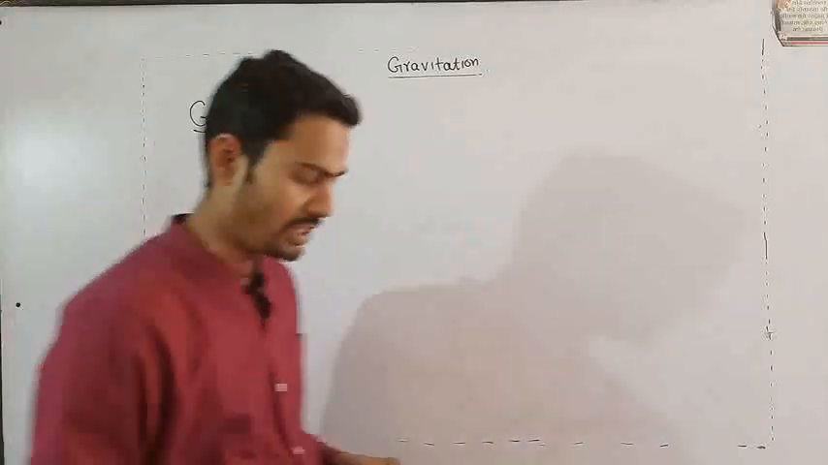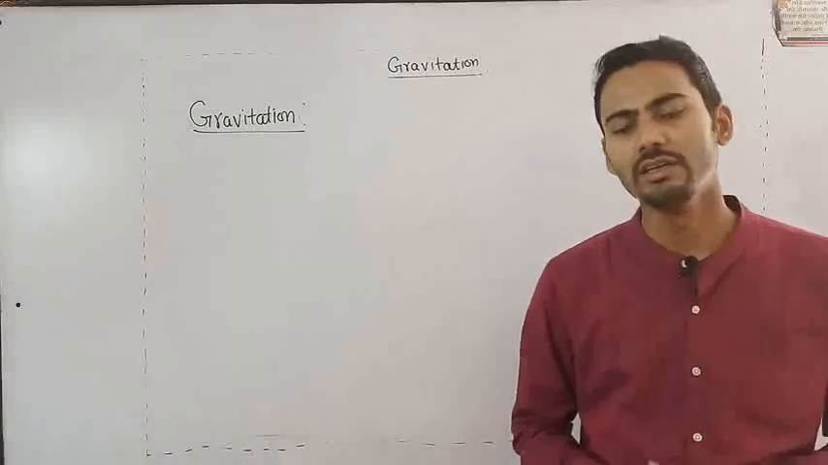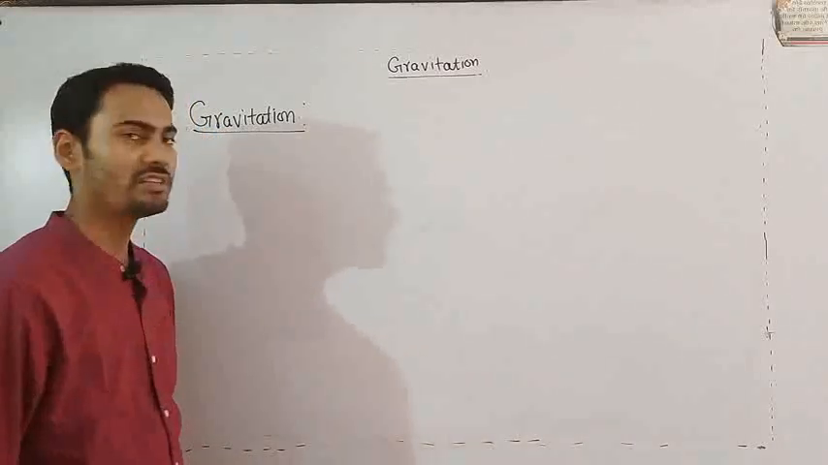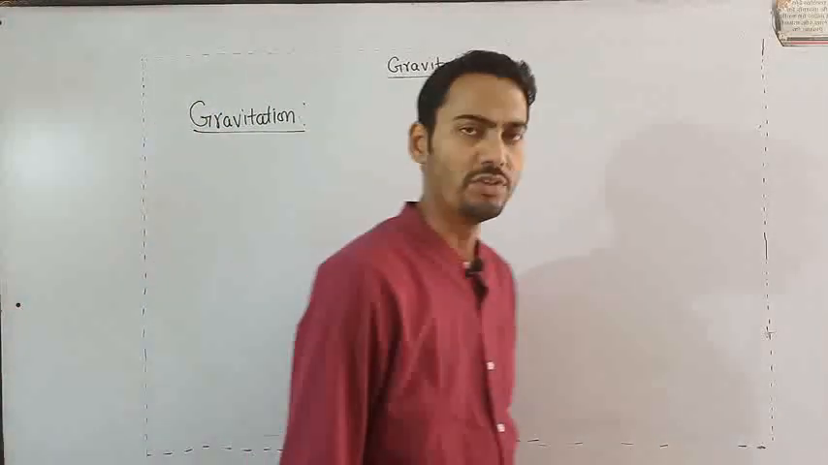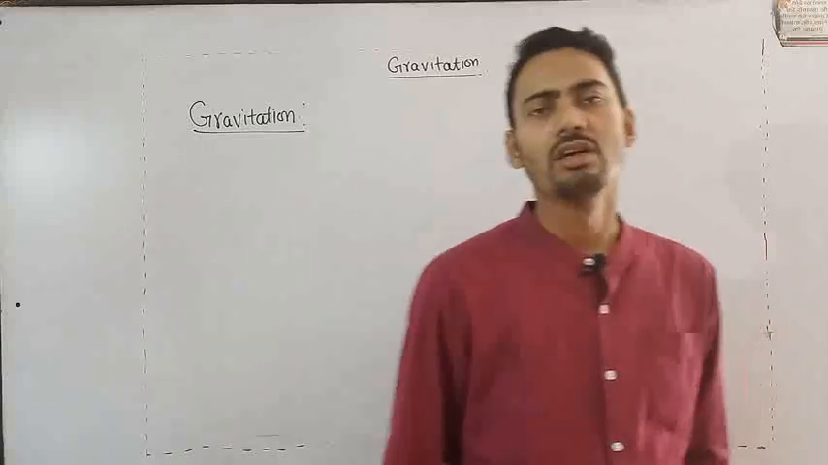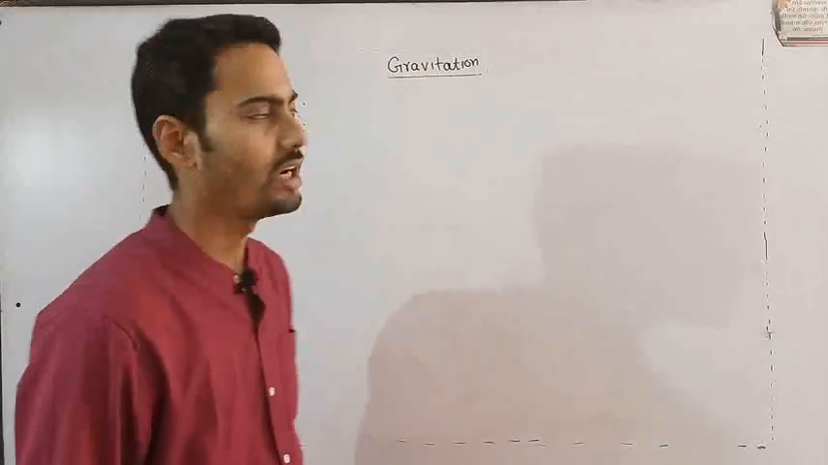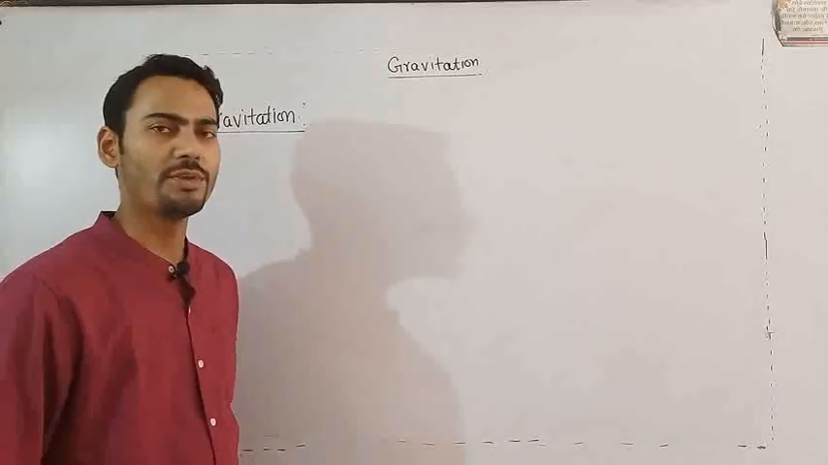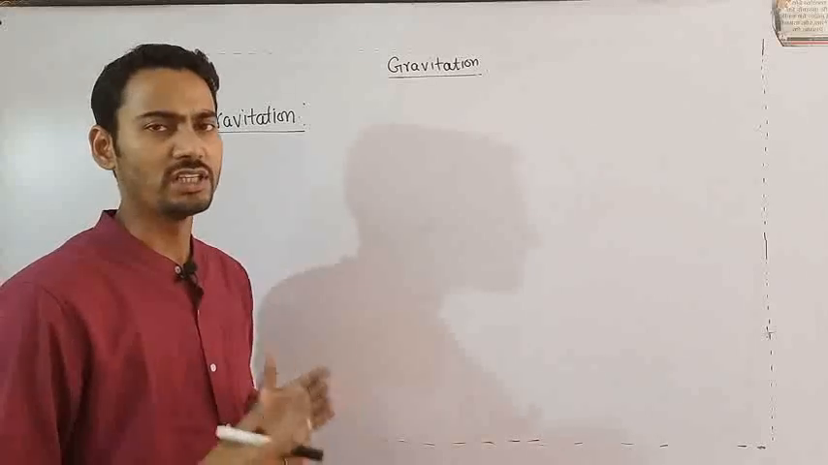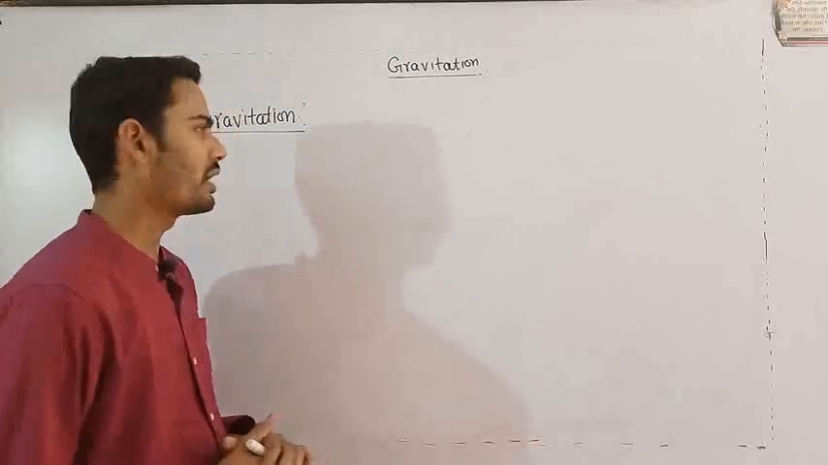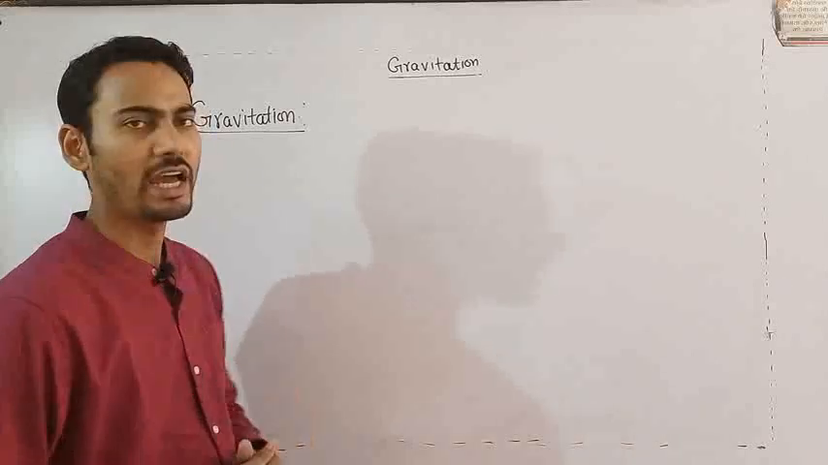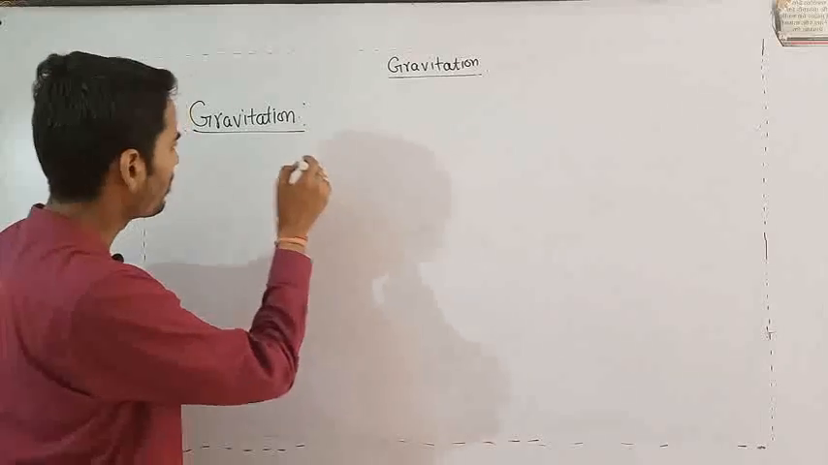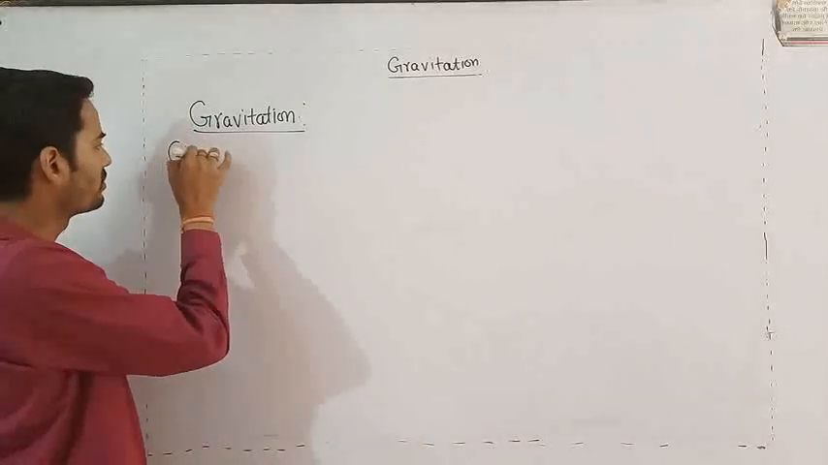What do you mean by gravitation? Gravitation is basically a type of force which is acting between two objects that are present in the universe, and this force acts because of their masses. Any objects in the universe that have masses, this force will act between those two bodies. The other name of this gravitation is gravitational force.